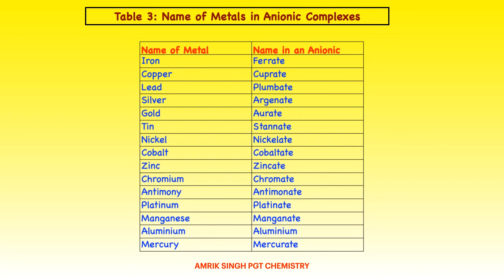Please don't try to remember this table. After 2-3 months, they will be automatically remembered if you see these tables when you write the names. First, start writing the names by seeing these tables.